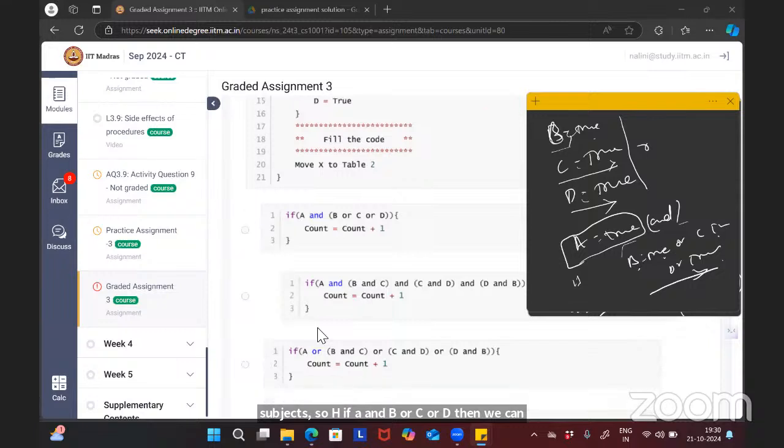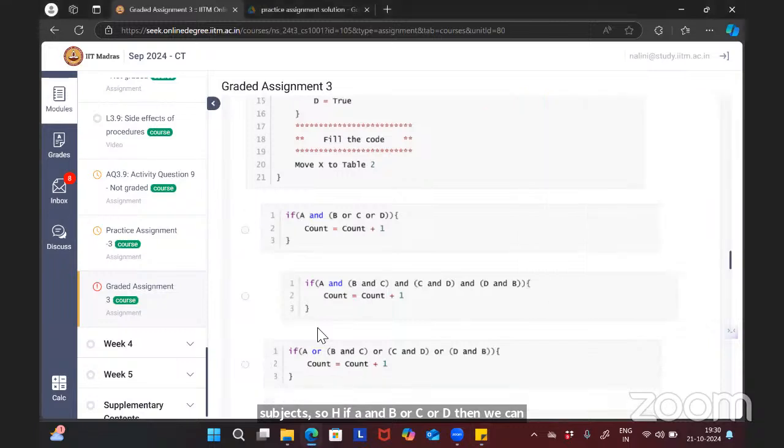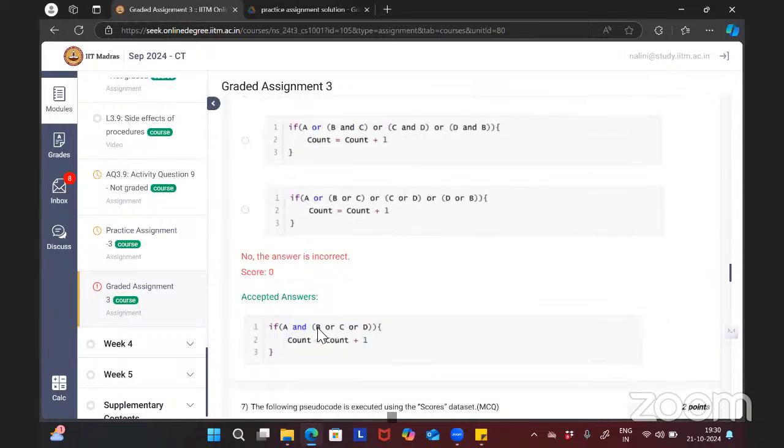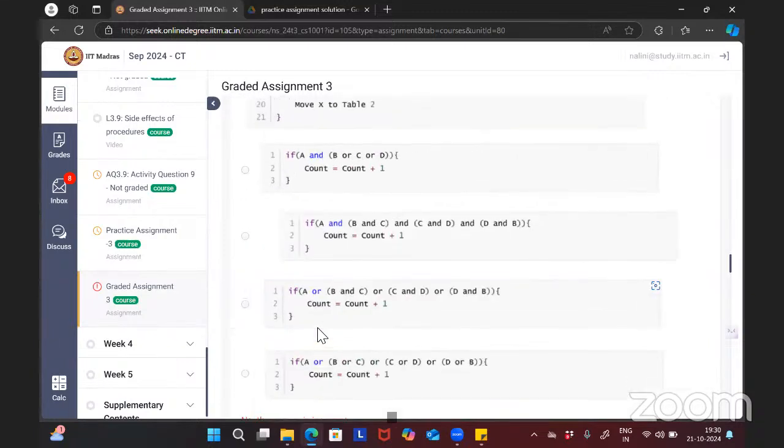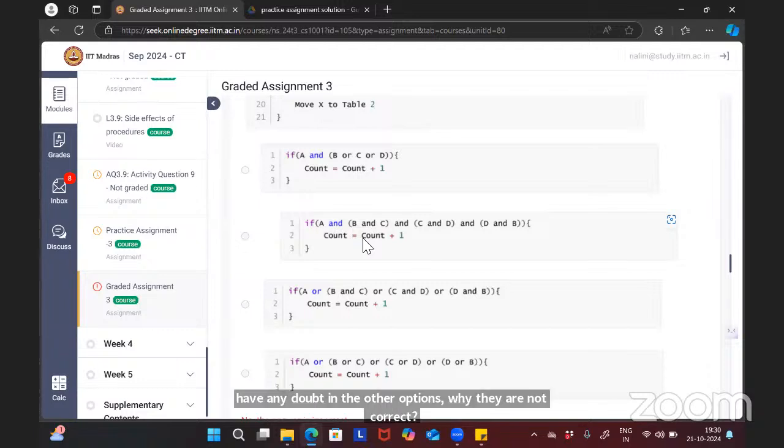Okay, the first option is correct. And this is just an MCQ, so no need to check the other options also. Is it clear or not? You can ask if you have any doubt in the other options, why they are not correct. Is it clear?